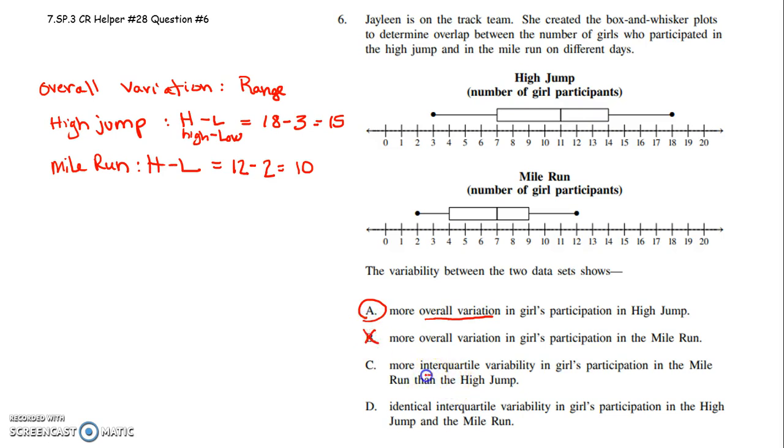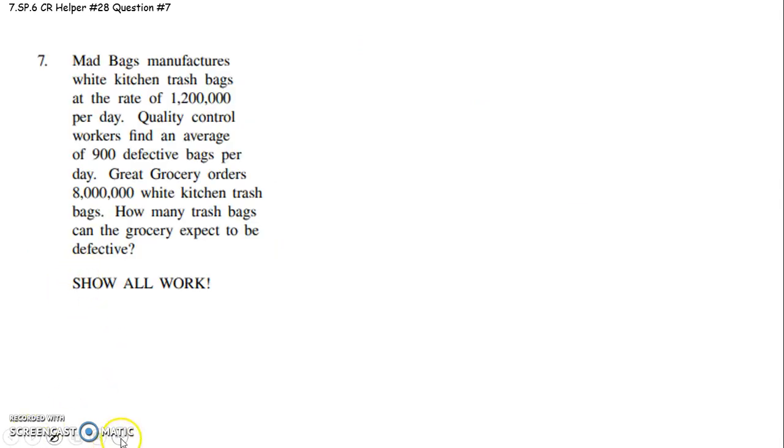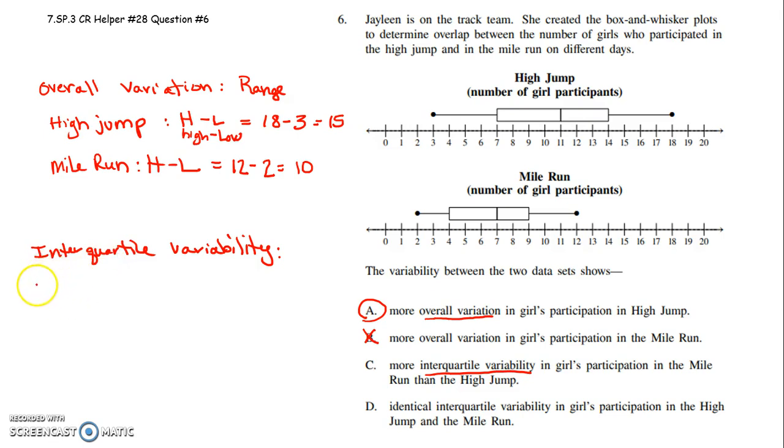But let's just look at the interquartile variability, just because you should know what that means. So if they do interquartile variability, that's, I hate when I jump slides. That's our interquartile range. And that is your upper quartile minus your lower quartile.